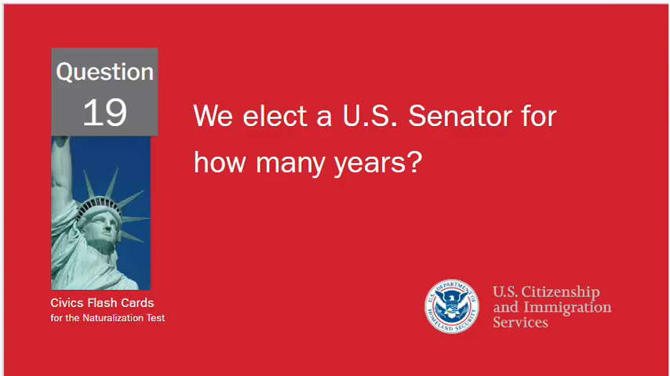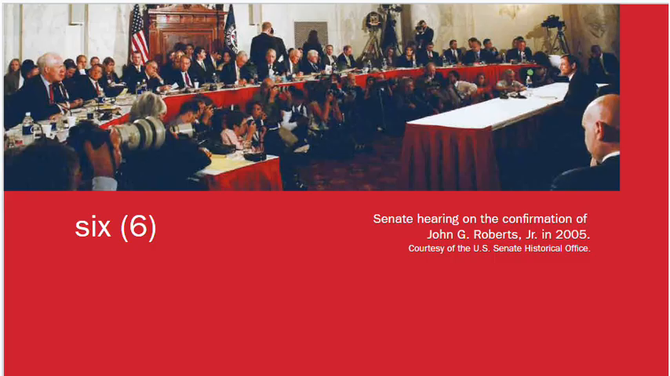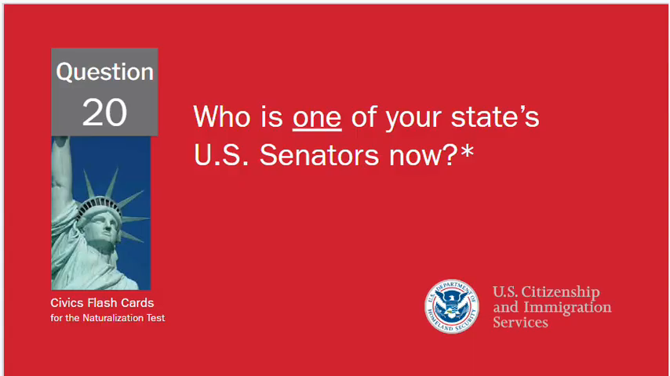Question 19, we elect a U.S. senator for how many years? Another one of the numbers you need to know, and that is 6. 6 years is a term of a U.S. senator. And question 20, who is one of your state's U.S. senators now? Because I'm making this for a wide audience, you just need to do a search for who's my U.S. senator. There should be 2 names from your state, and they are state representatives, so they represent the whole state. There's not a right or a wrong one as long as you get the correct 2.